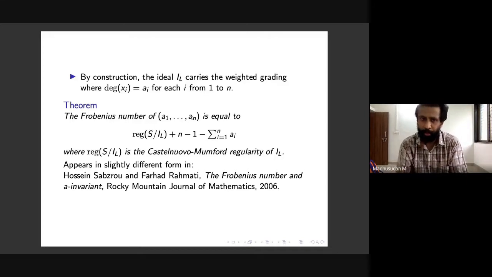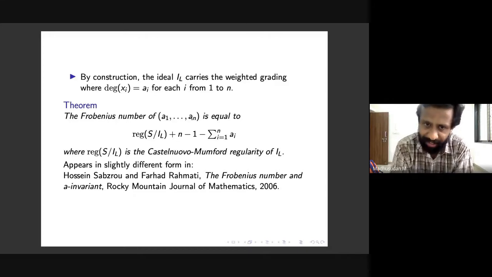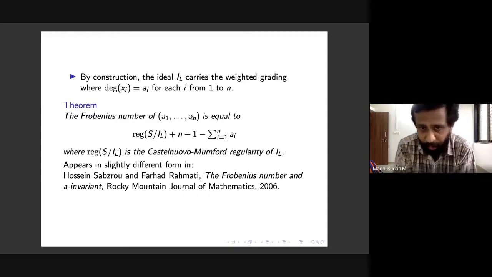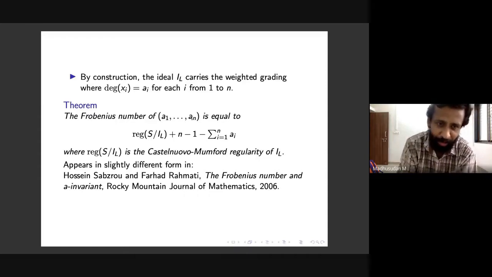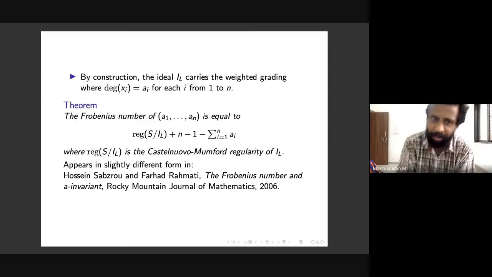So this theorem in this form, we don't know if it has appeared exactly as it is here, but it has appeared in a slightly different form in this work of Sabzrov, sorry if I'm not pronouncing it correctly, Sabzrov and Rahmati. This paper, Frobenius number and the A invariant. So they essentially show this.